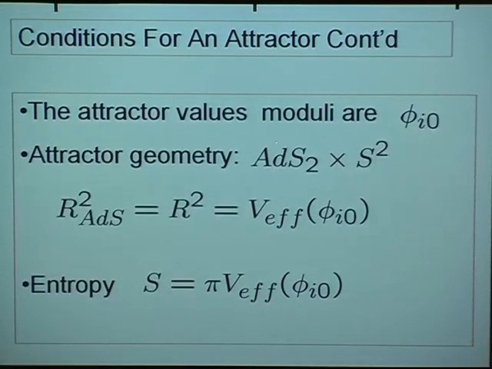Once these conditions are met, there is, as I said, attractor behavior. The attractor values for the moduli are the critical values. The attractor geometry has the form AdS2 cross S2. The radii of the 2 spaces are equal, and their square is equal to the value of the effective potential at the critical point, which in turn means that the entropy is also proportional to the effective potential at the critical point.